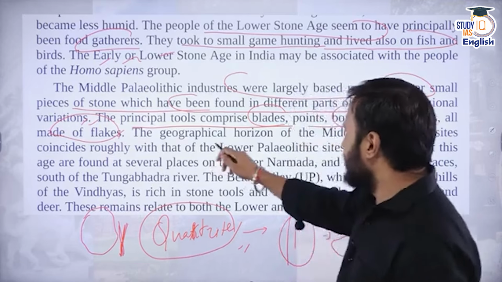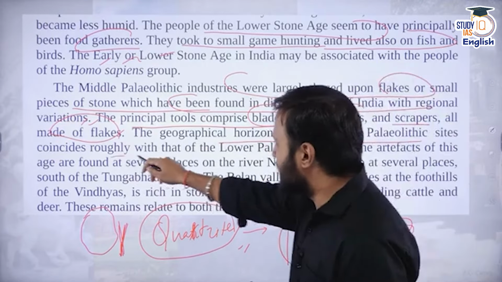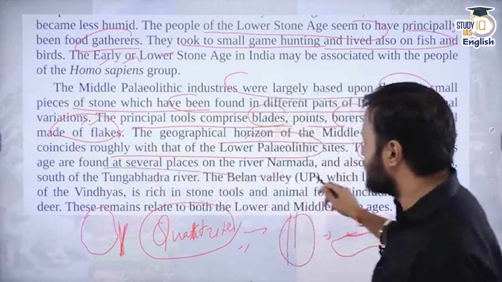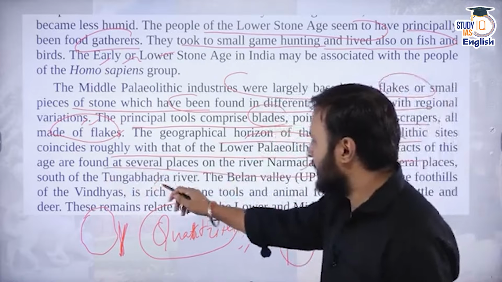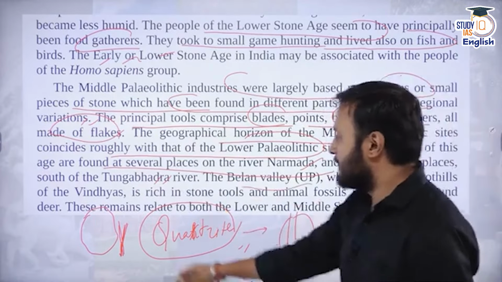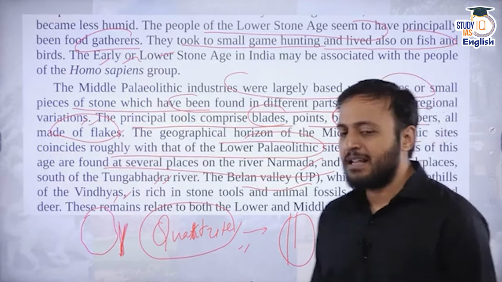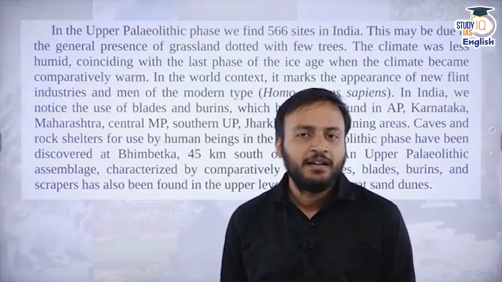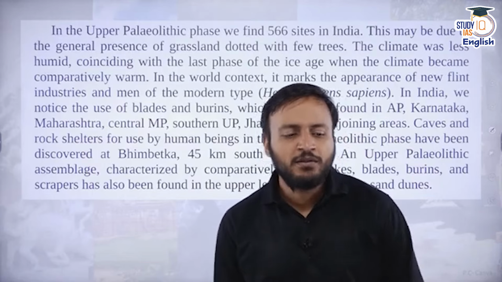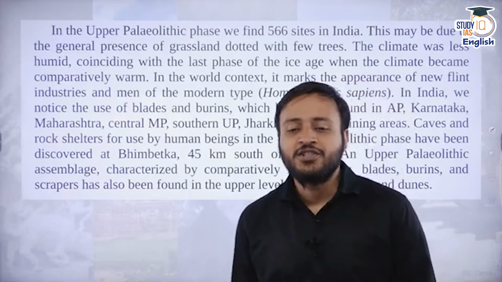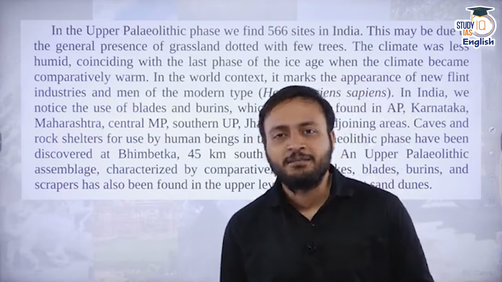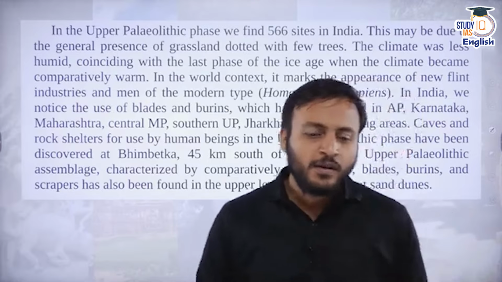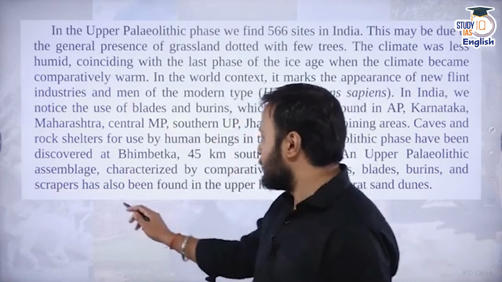Okay, now the geographical horizon of the Middle Paleolithic sites roughly coincides with the Lower Paleolithic, because there was not much change. Artifacts of this age are found at several places on the river Narmada and Tungabhadra, particularly Belan Valley in Uttar Pradesh, then Vindhya foothills. All these areas have the places of the early and mid Paleolithic age. Talking about the Upper Paleolithic age, this age is the most dominant among the Paleolithic sites in India. Why? Now, suppose there is a question asked in UPSC.